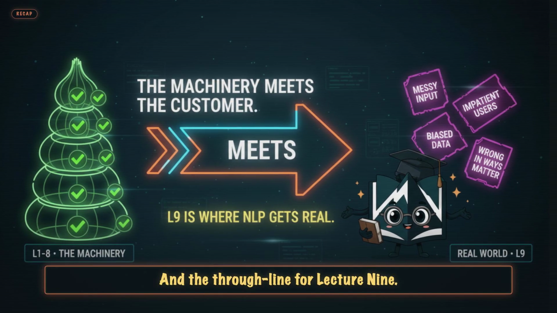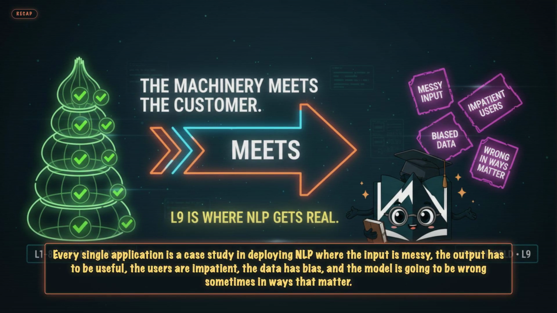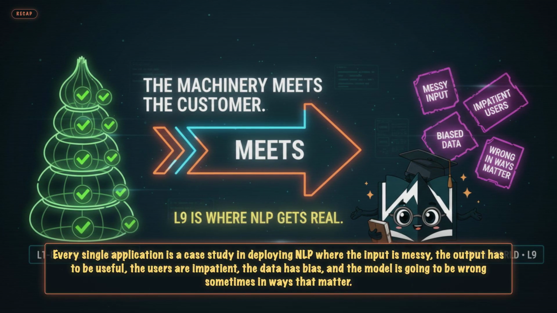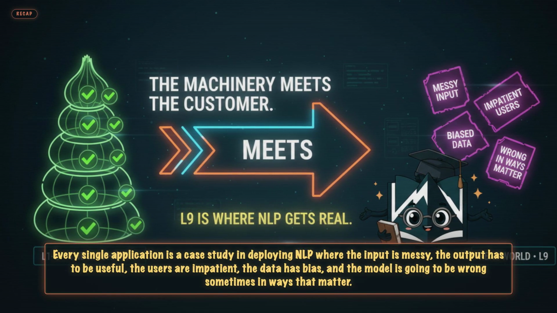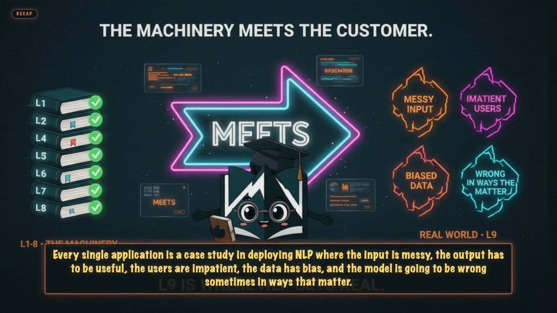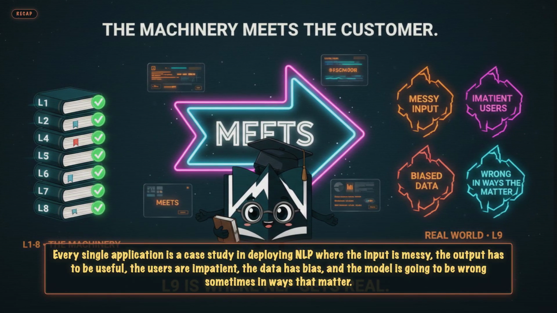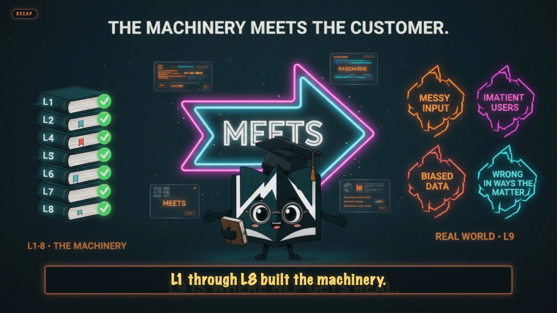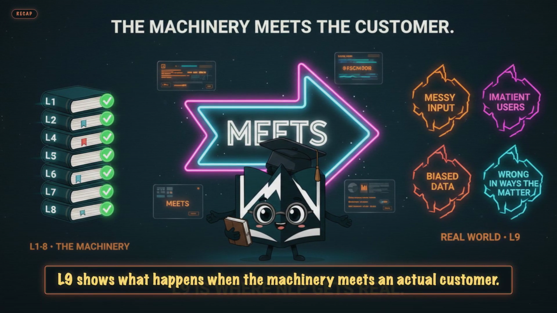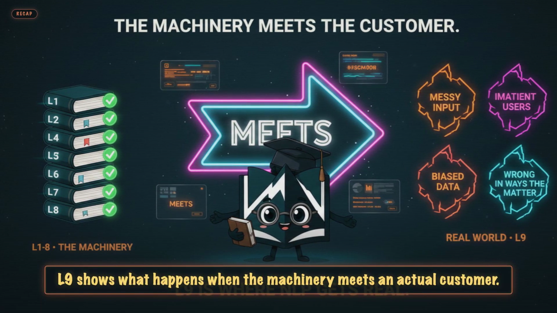And the through line for Lecture 9. Every single application is a case study in deploying NLP, where the input is messy, the output has to be useful, the users are impatient, the data has bias, and the model is going to be wrong sometimes in ways that matter. That's the real-world tension. Lecture 8 built the machinery. L9 shows what happens when the machinery meets an actual customer.